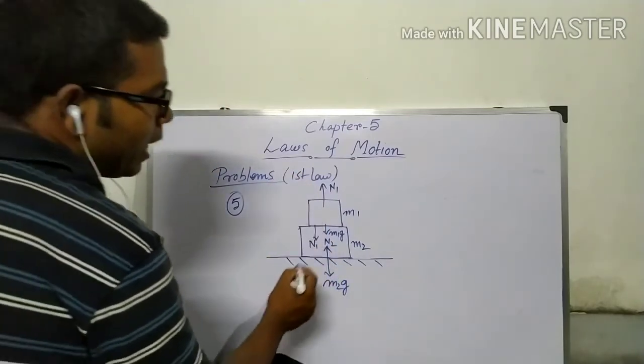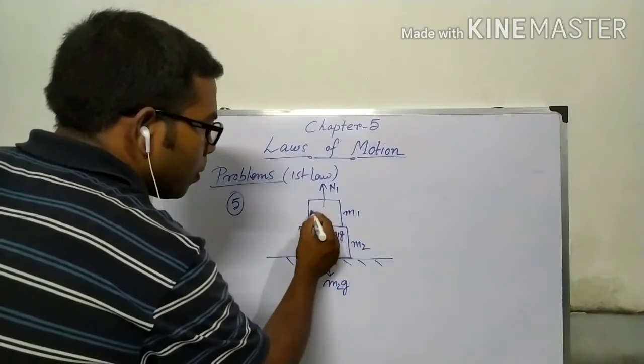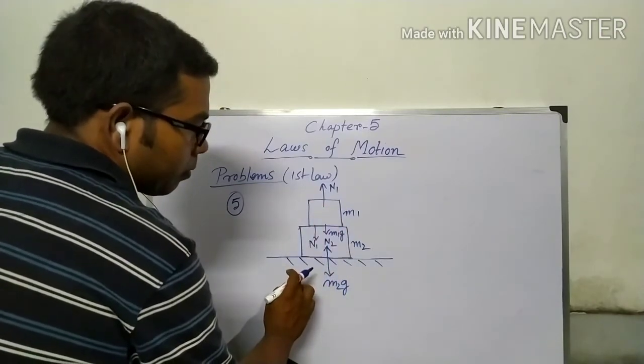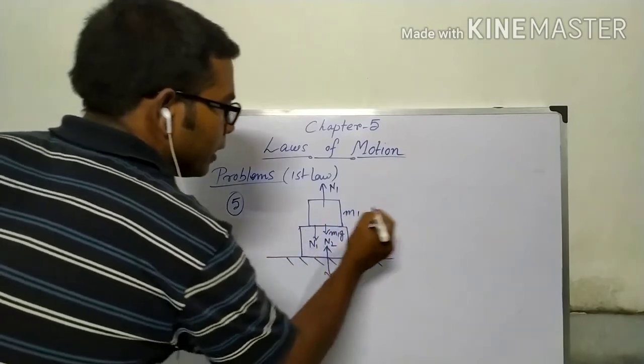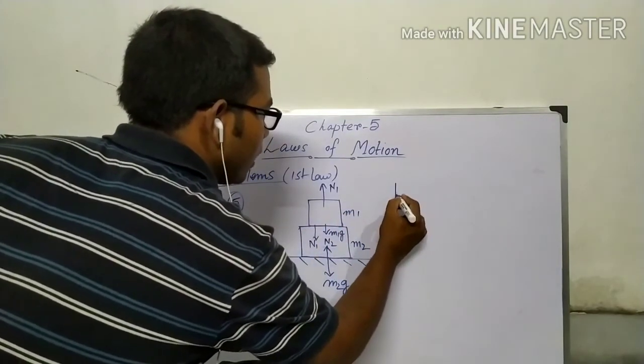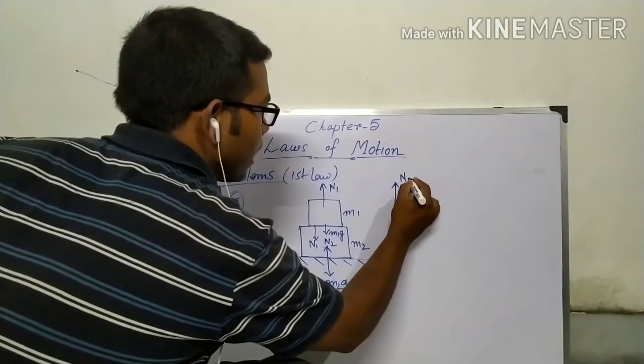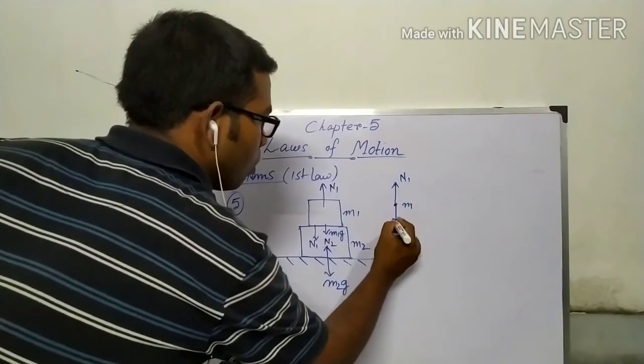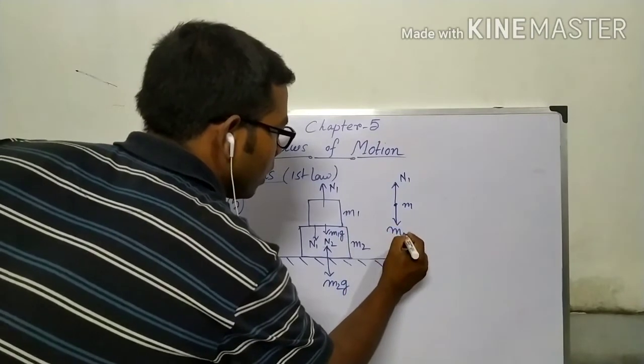So if we take a free body diagram of this block, then we can write for M1: upward direction is N1 and downward is M1g.